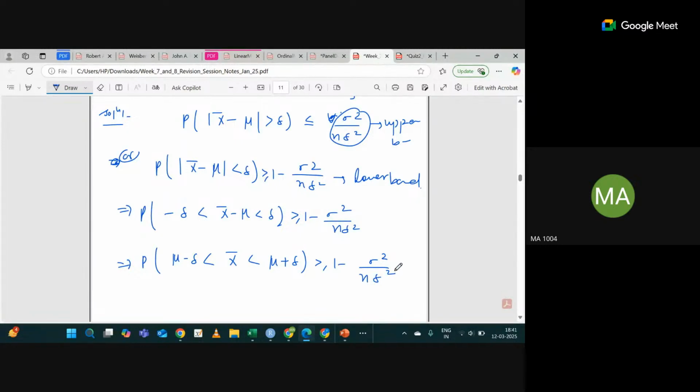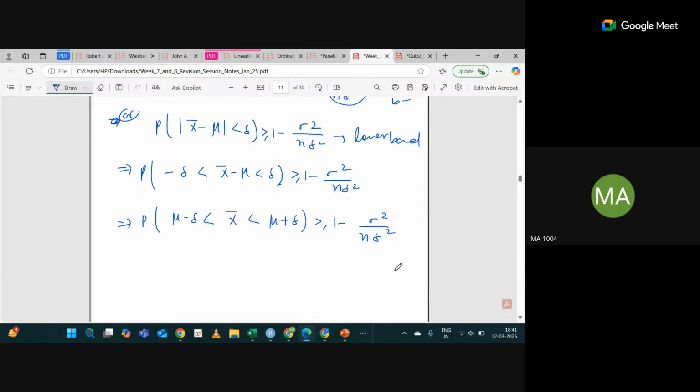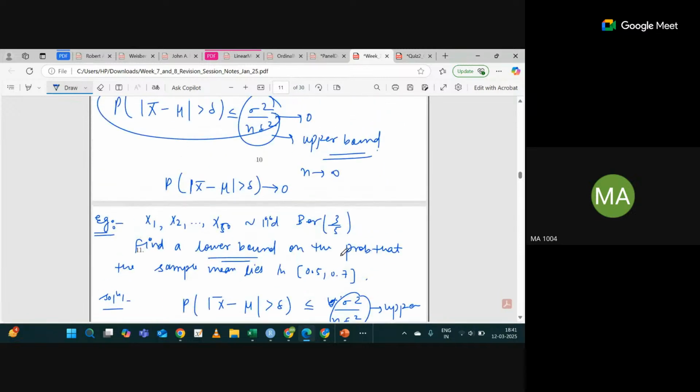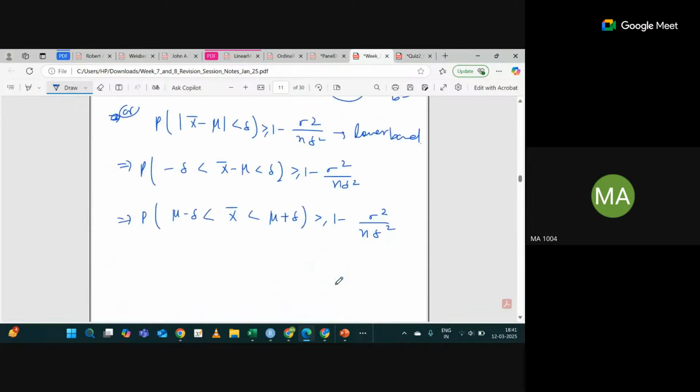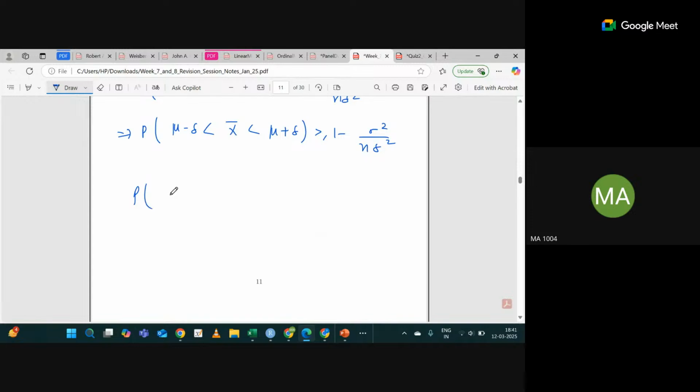So what is the question? The question says the probability that the sample mean lies in 0.5 and 0.7. That means it is asking the probability that the sample mean lies between 0.5 and 0.7. So can I say mu minus delta is equal to 0.5?